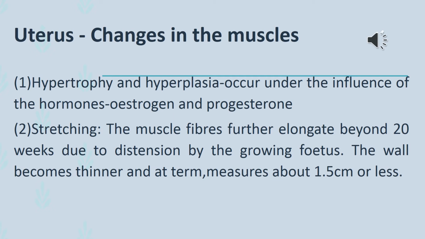Number 2, stretching. The muscle fibers further elongate beyond 20 weeks due to distension by the growing fetus. The wall becomes thinner and at term it measures about 1.5 centimeters or less. That will be the thickness of the uterine wall at term.